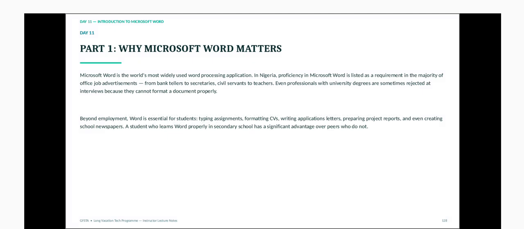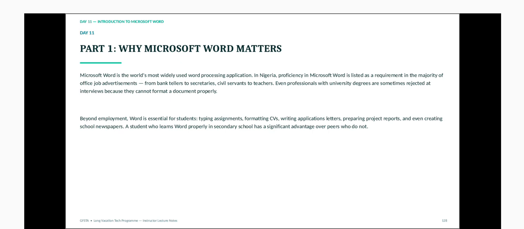Now let's look at why Microsoft Word matters. Microsoft Word, popularly known as MS Word, is the most widely used word processing application and is developed by Microsoft Incorporation in the United States. In Nigeria, proficiency in Microsoft Word is one of the requirements. A majority of job advertisements, or if you want to work in any office, they ask you, are you computer literate? Basically, you'll be able to use MS Word or any word processing package.